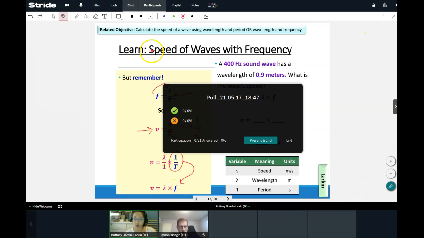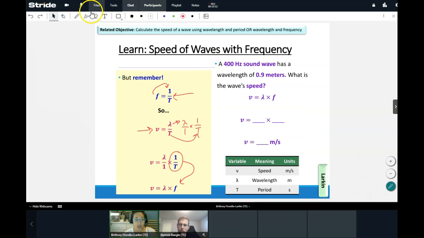Go ahead and give me a green check, orange X if that's beginning to make sense. So I can still solve for speed with frequency, but just by doing the opposite function. Instead of dividing by period, we're going to multiply by frequency. We're just going to do the opposites because frequency and period are opposites. Let's go ahead and try this out.